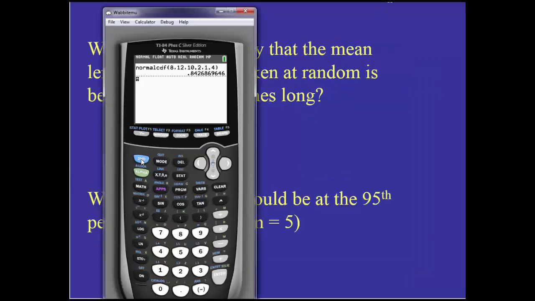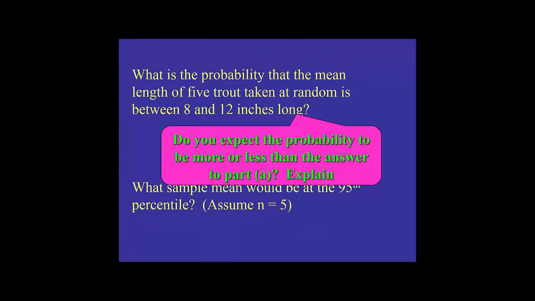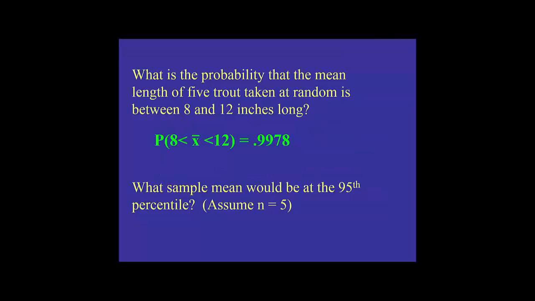So we're going to go right back to norm CDF, so back under distributions. And everything stays the same except our standard deviation. We grabbed a sample of size 5, so I'm going to divide by the square root of 5. And I get a higher probability, so 0.9977. And again, we get a probability of 0.9978. Now, hopefully we noticed it got bigger.